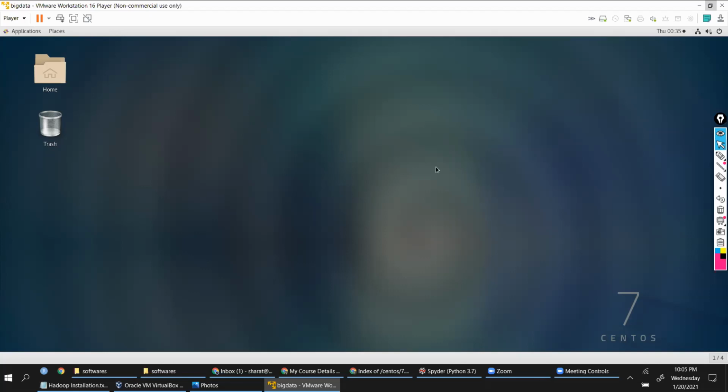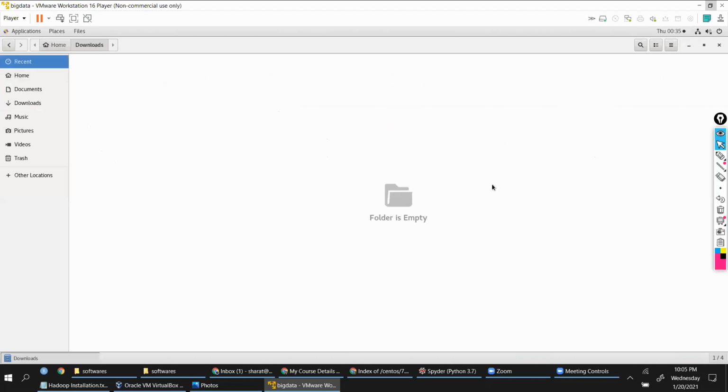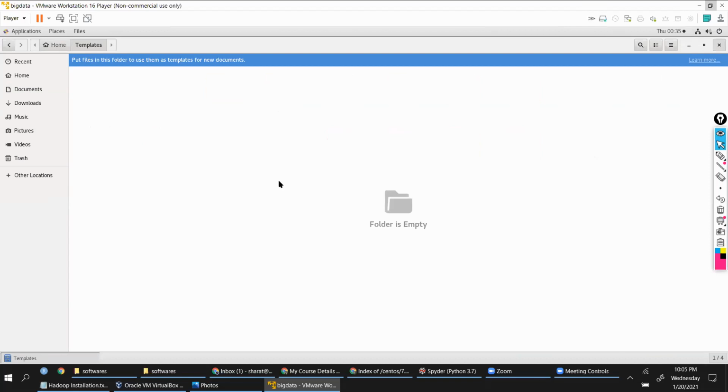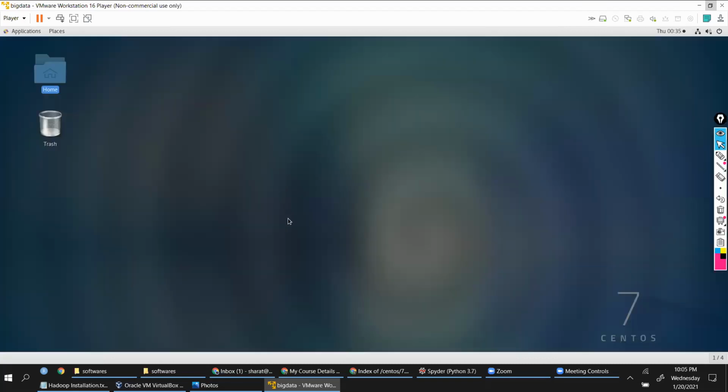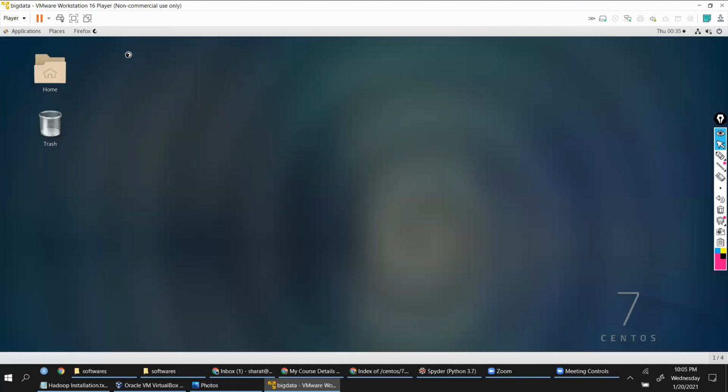Now, browse through this, guys. It's like your new operating system. Just browse through it. Open different folders and check what those folders contain, double click the folders and all that. Just explore. It's just like your Windows only. In applications, you have the Firefox browser by default. You can open that and access the internet from here, just like your Windows computer.